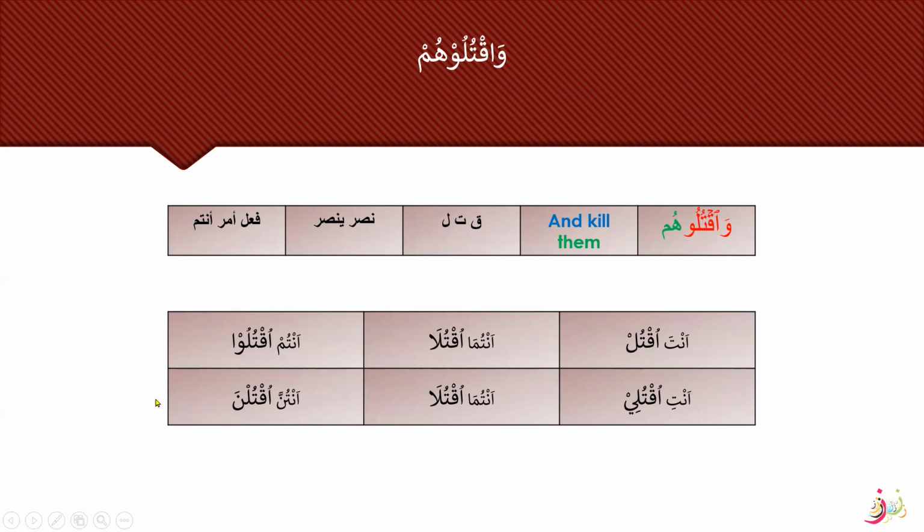join it: waqtuluhum. But if we are writing it without waw, then we need to write it like this: uktulu, antum uktulu, and it is the fa'il antum from Nasara Yansuru, family 1.